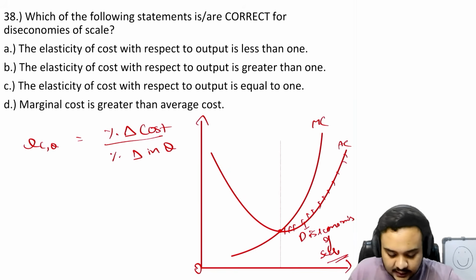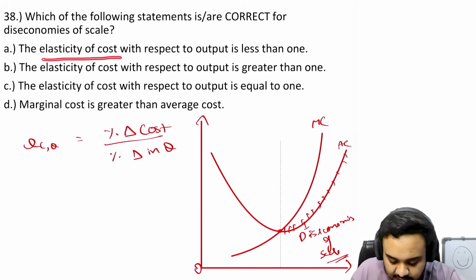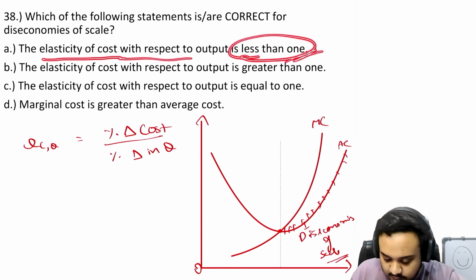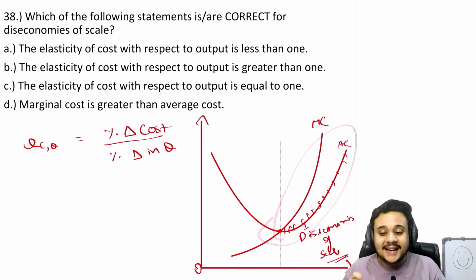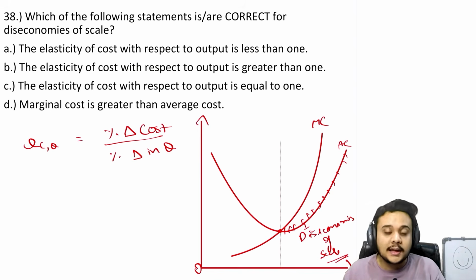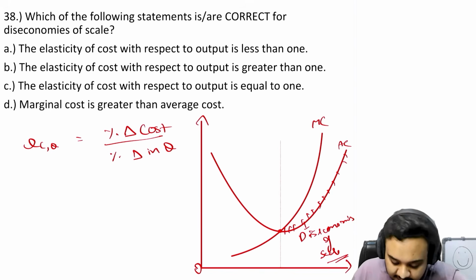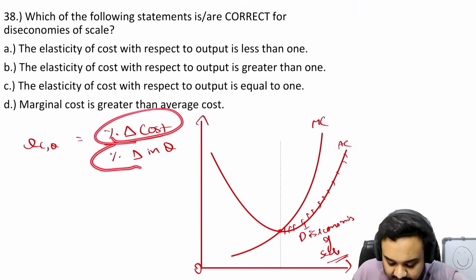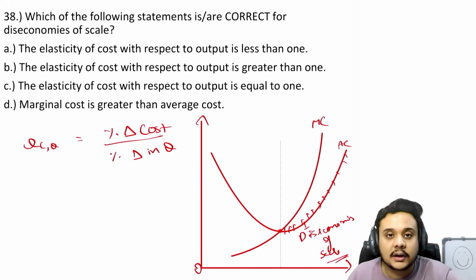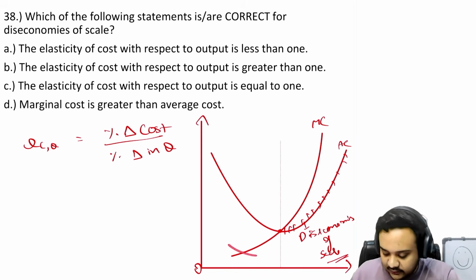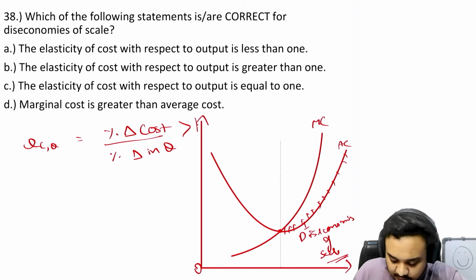So now let us look at the statements. First one says the elasticity of cost with respect to output is less than 1. Okay, so we know that in this part, cost is rising faster than the output. The change in cost is higher than the change in output. So in this case the numerator is directly greater than the denominator, because the percentage change in cost has to be greater than the percentage change in quantity when you are talking about diseconomies of scale, which is clearly evident by the graph.